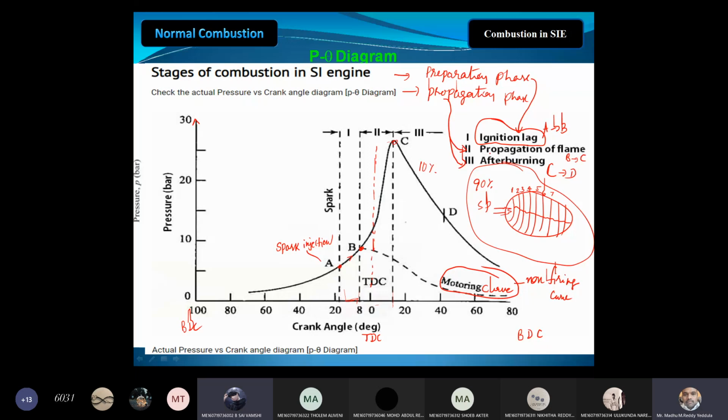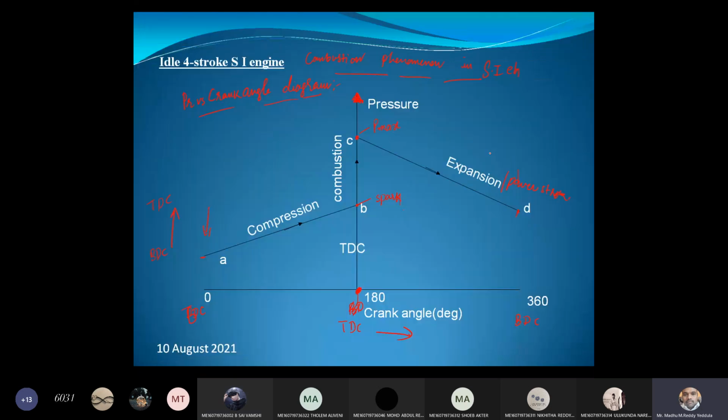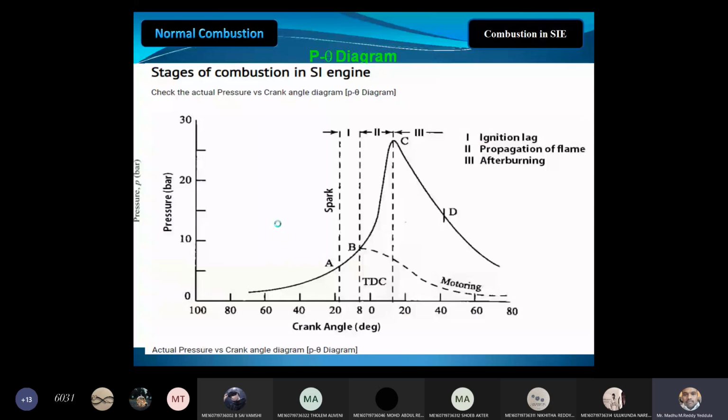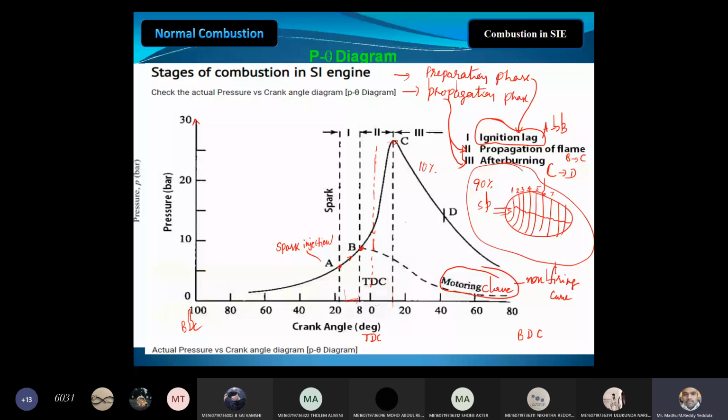This is the actual. Can you show the ideal diagram? Right, this is the ideal or theoretical. Now, if you see, at point B we are injecting the spark, and from B to C the actual combustion takes place. But in a practical case, we are injecting the spark approximately 15 to 18 degrees before TDC, but actual combustion begins at point B. During A to B, chemical reactions are taking place, so a small pressure rise will take place from A to B.